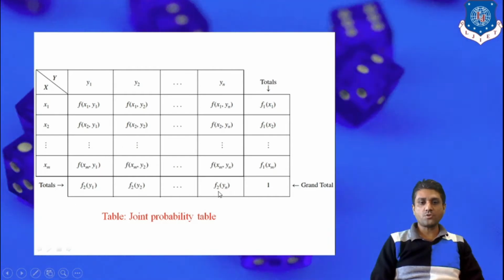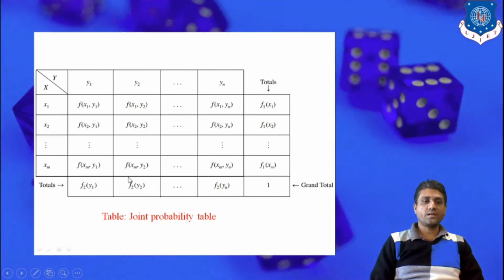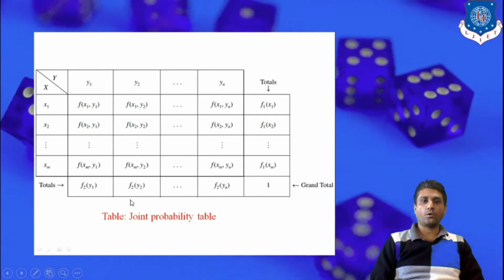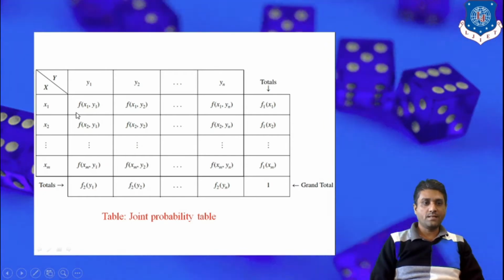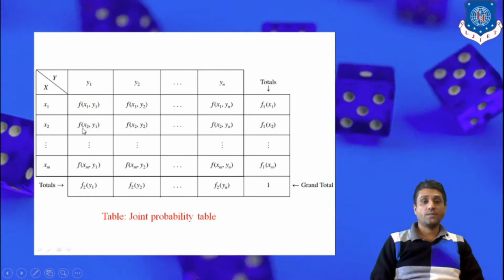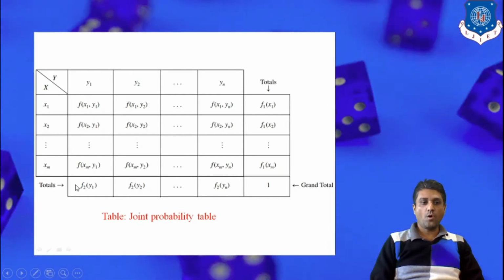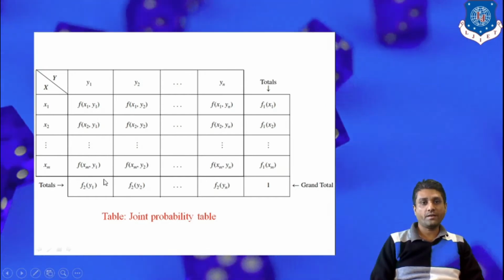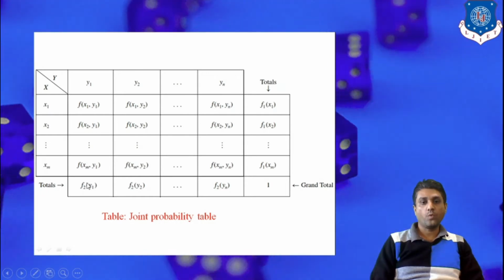Now this last row is nothing but the summation of this particular column. So precisely f of x1 y1 plus f of x2 y1, and so on up to f of xn yn, it gives f2 y1.